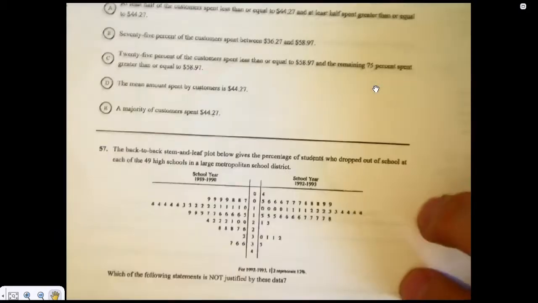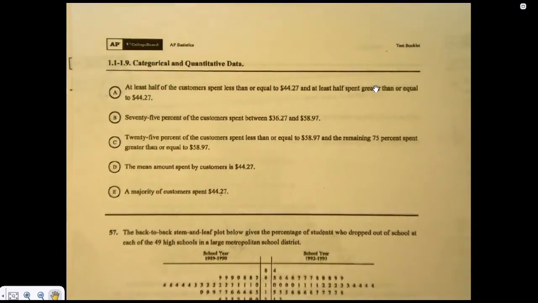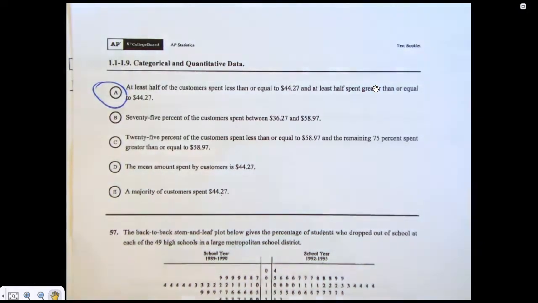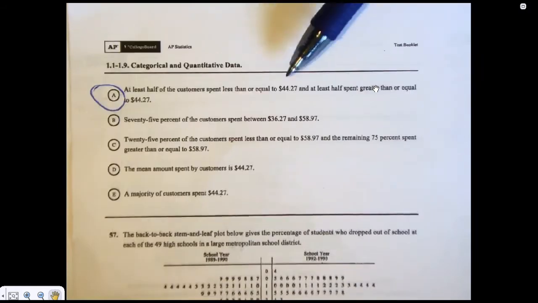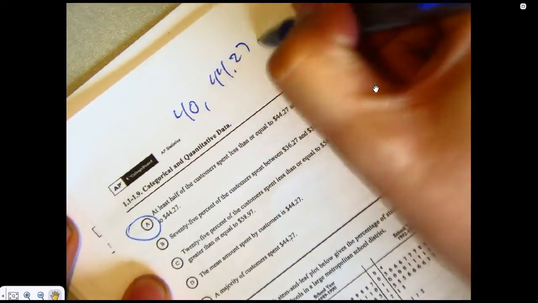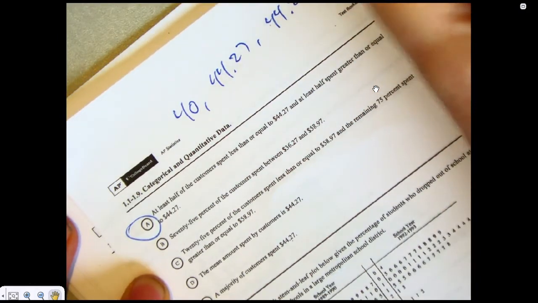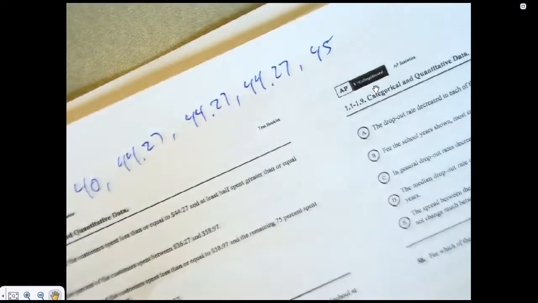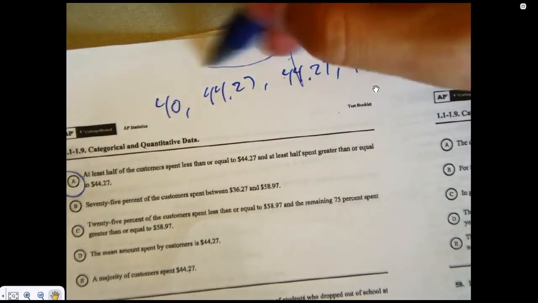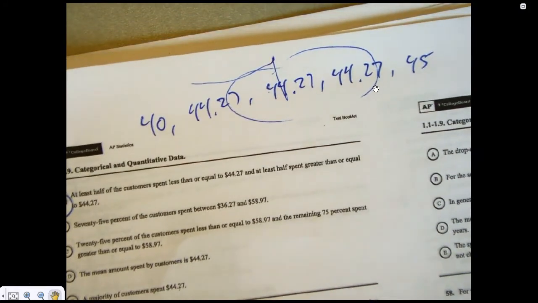At least half the customers spent less than or equal to 44.27, and at least half spent greater than or equal to 44.27. That is your answer. 44.27 is the median, so half the scores are below it, half the scores are above it. The reason it says at least is you could have something like this, where your customers spent 40, 44.27, 44.27, 44.27, 45. So your median there would be 44.27, but it's not even necessarily true that only half are. It's even more than half, because you take the half that are below that, but then there's some in the upper quartile too.